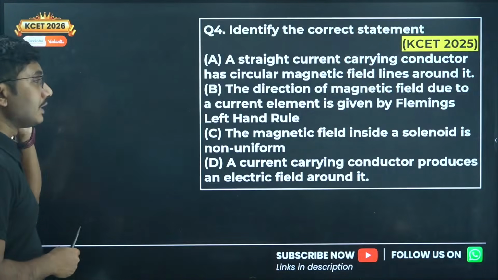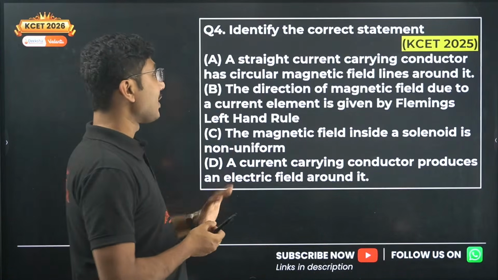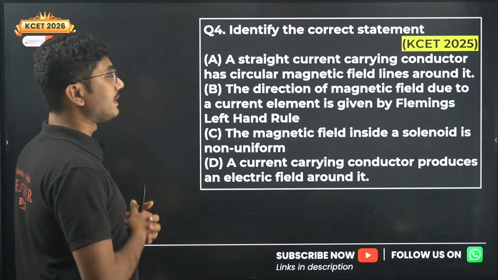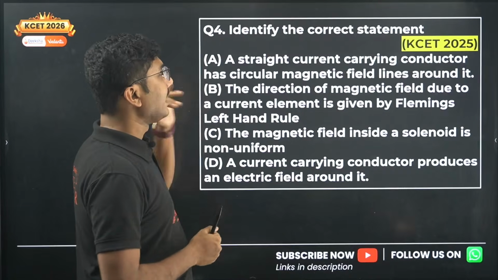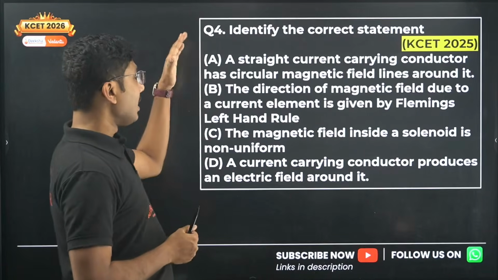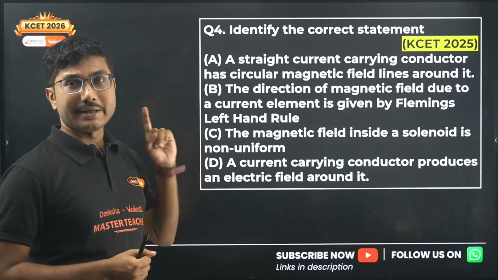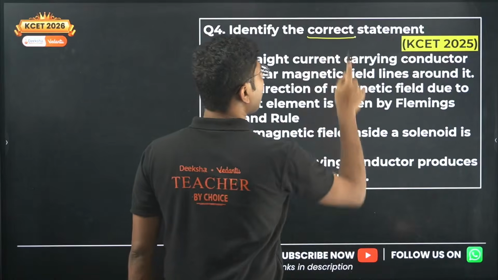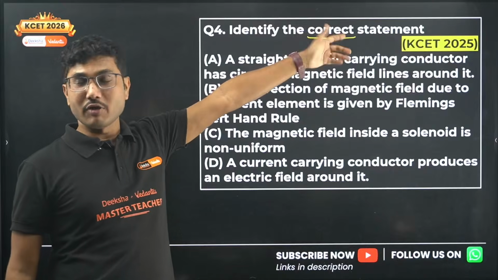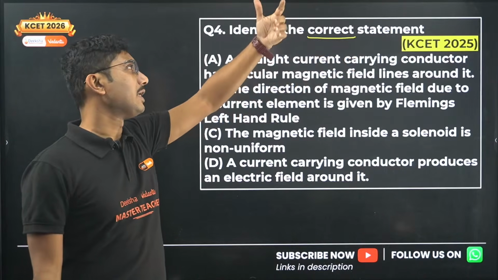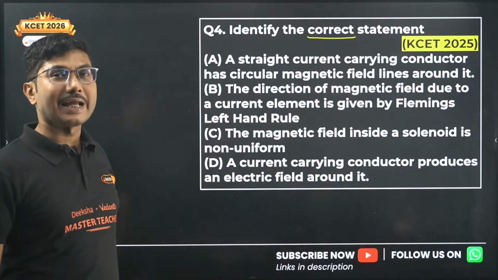Now, let's continue. We are still in KCET 2025. As you can see, this is the fourth question from KCET 2025, and the questions are not that difficult, all the questions we have solved so far. Identify the correct statement. Again, this is a statement based question. 4 statements are given, that means one of them is correct, remaining 3 are false, because they are asking for the correct statement. This kind of question can be tricky, as I mentioned. Identify the false statement, identify the incorrect statement, identify the correct statement, identify the true statement. Based on whatever is mentioned, the answer can change.